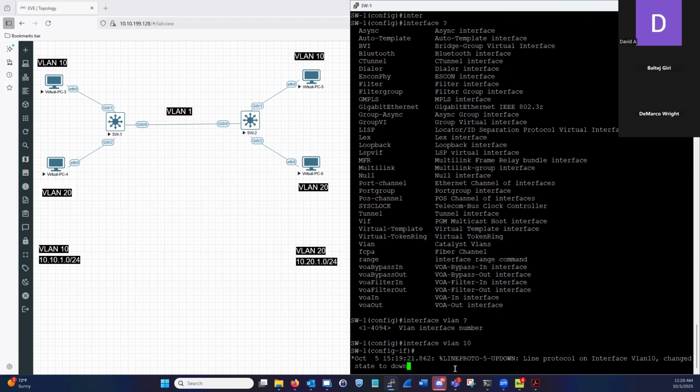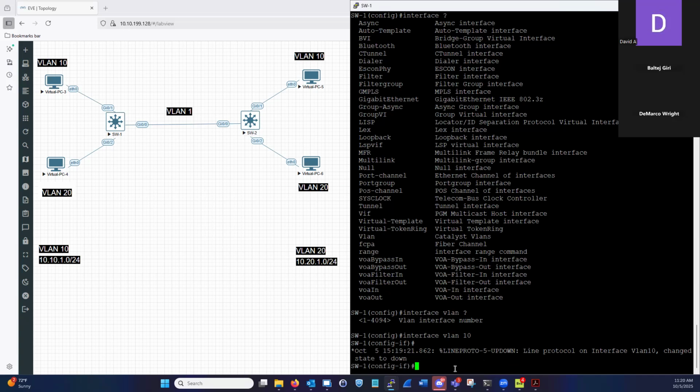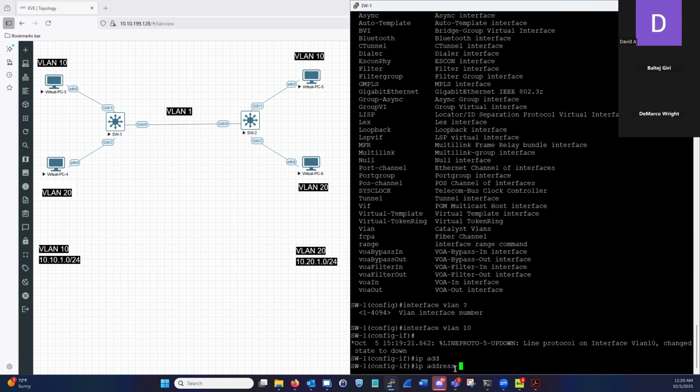All right. So what we see now is a syslog message that pops up that tells us, hey, line protocol, layer 2, which you guys learned in part 1 and part 2 of this book. Line protocol means layer 2. So VLAN 10 is down. All right. So let's go ahead and add an IP address to it.